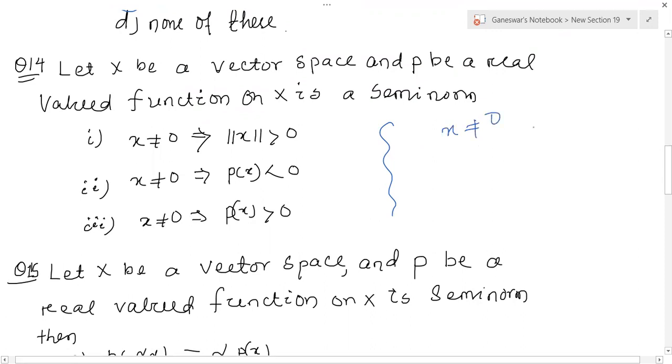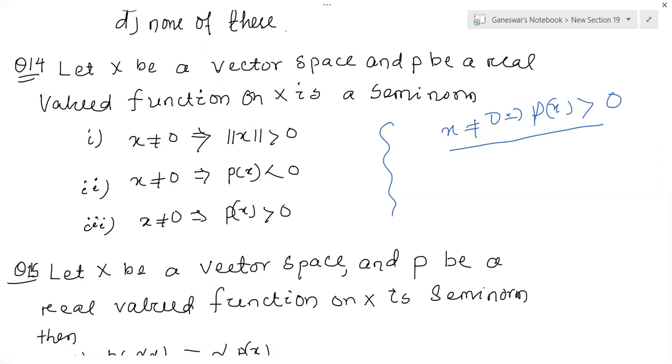And for a semi-norm, P of x is greater than or equal to 0. Norm of x greater than 0 is for the case of a norm, but for the case of a semi-norm, x not equal to 0 implies P of x greater than or equal to 0.